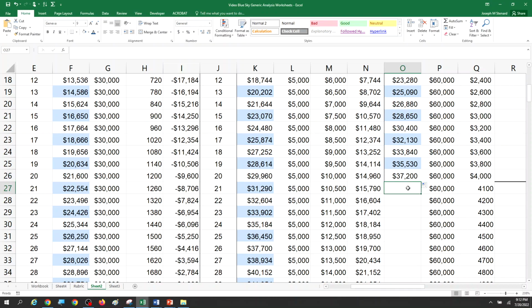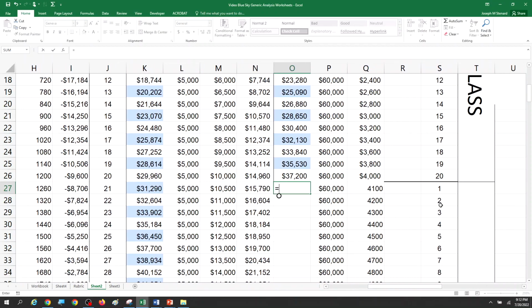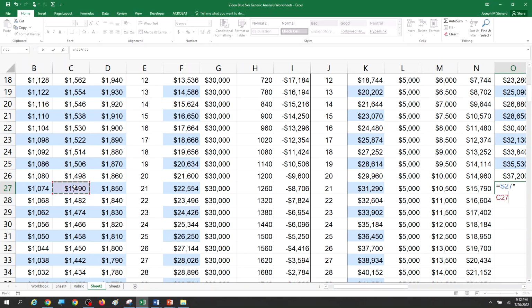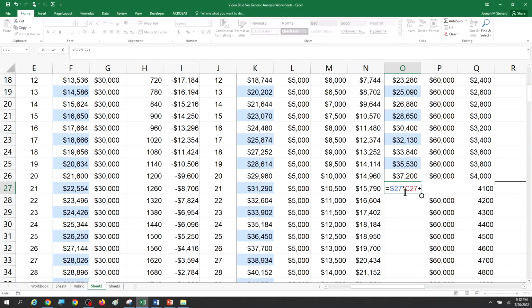But then we're going to have to add the number of business class passengers times the business class price, which is $1,490, plus $37,200. Why $37,200? Because in my example, that's how much revenue you're generating from first class.